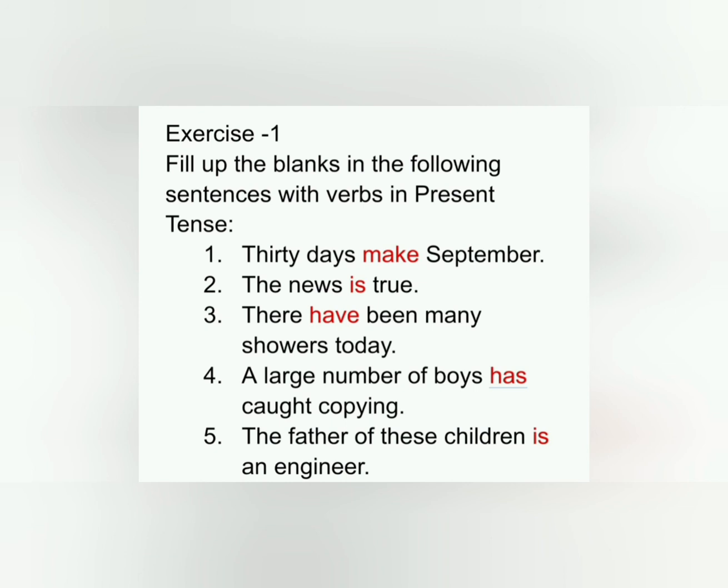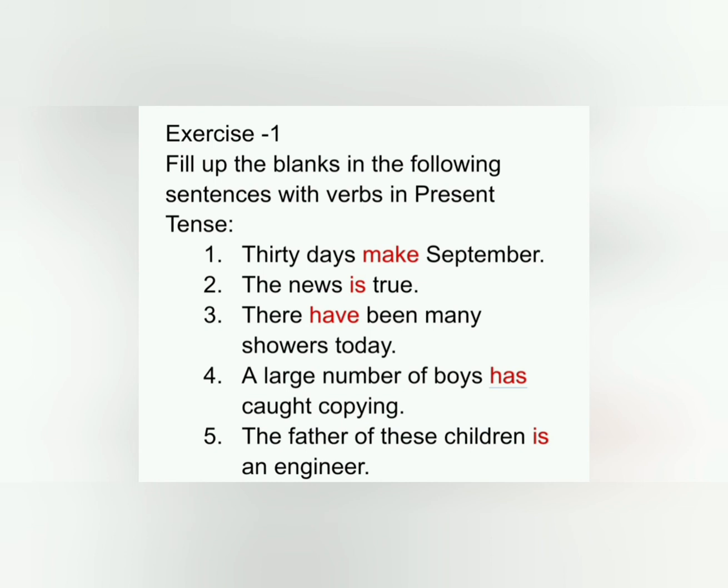Here the sentence starts with a large number, so we have to use the singular verb has. 5. The father of these children dash an engineer. Here the subject father is singular, so we will use the singular verb is.